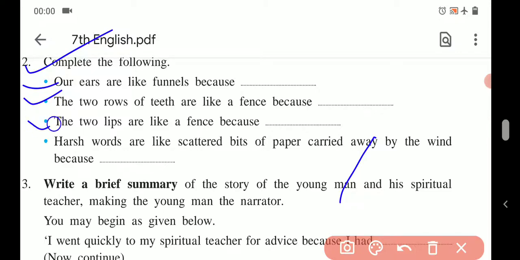Third one, the two lips are like a fence because the words pass through the lips. Fourth one, harsh words are like scattered bits of paper carried away by the wind because it is very difficult to take them back.